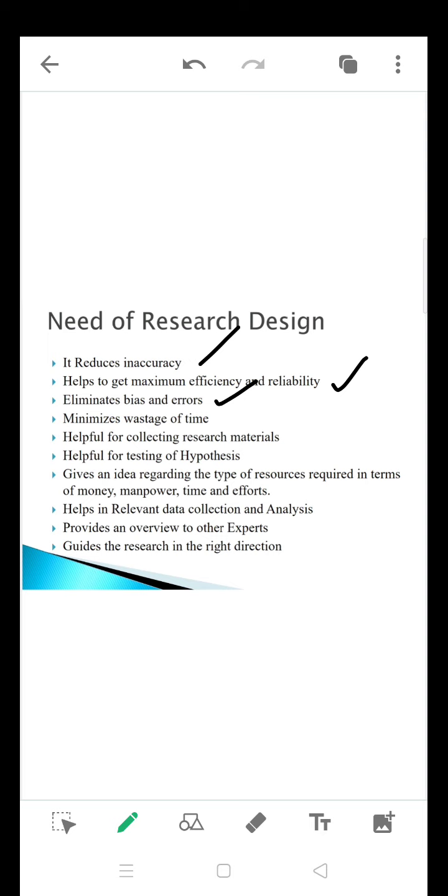And the next one is minimum wastage of time. You will have a timetable: what to do, when to do, where to do, how to do, who is to do, everything. You have a plan, and that plan is going to help you implement properly, and that avoids wastage of time. Why do you want to avoid wastage of time? In the sense that you will have a time bond for the completion of the research process. I'm not saying that you need to finish in that particular time bond only.